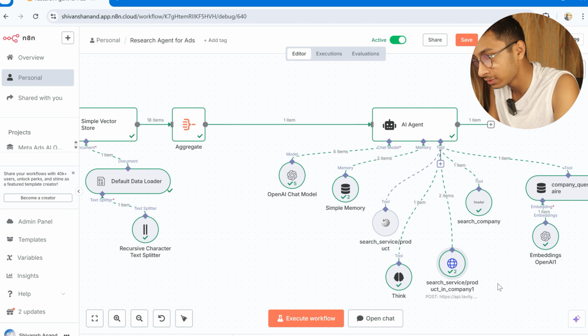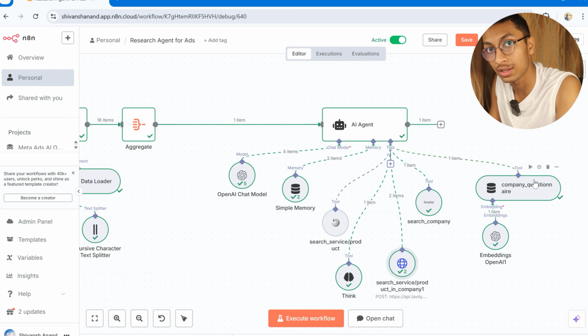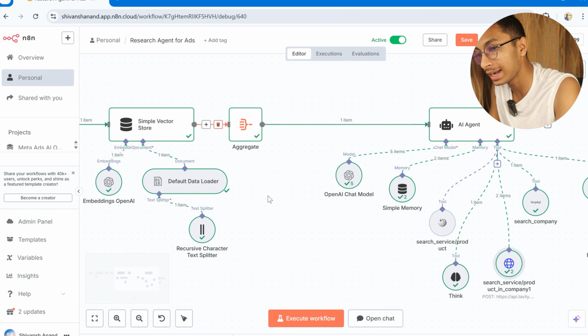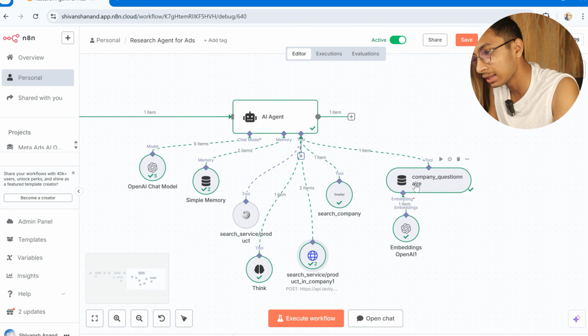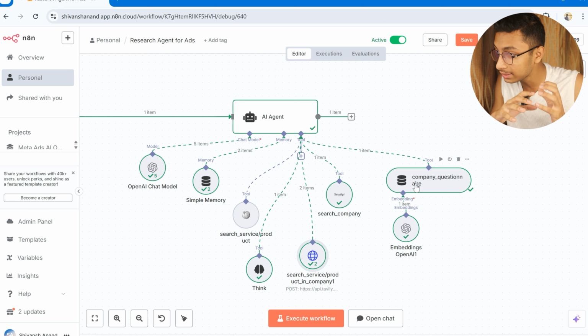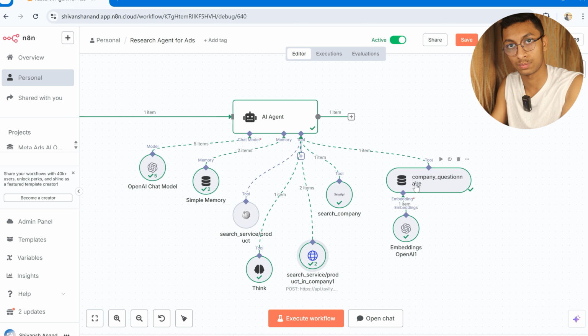After that, it goes to this tool. This is the company questionnaire, which is the vector database which we just talked about. This 18 items which is inputted is inside this vector data store, and, for example, I have searched about facial, so all the things that it needs to get in order to write and add information about facials in Javed Habib, it searches from this vector data store.